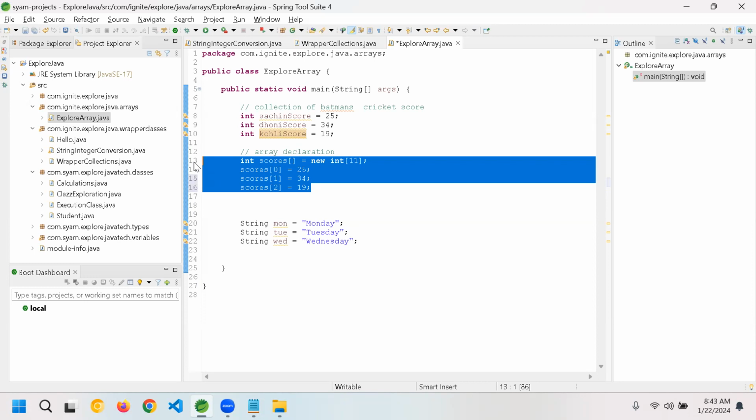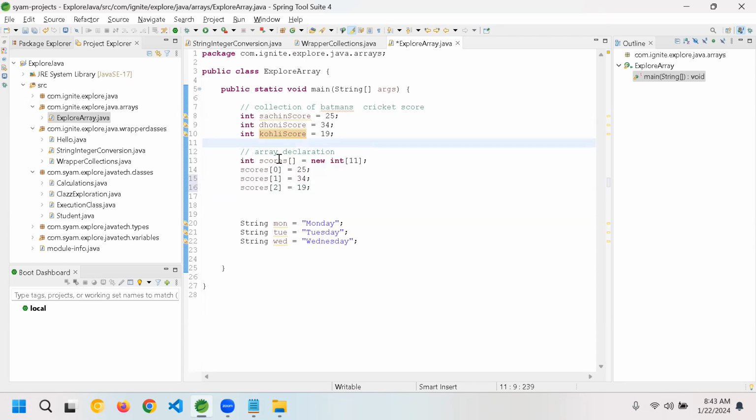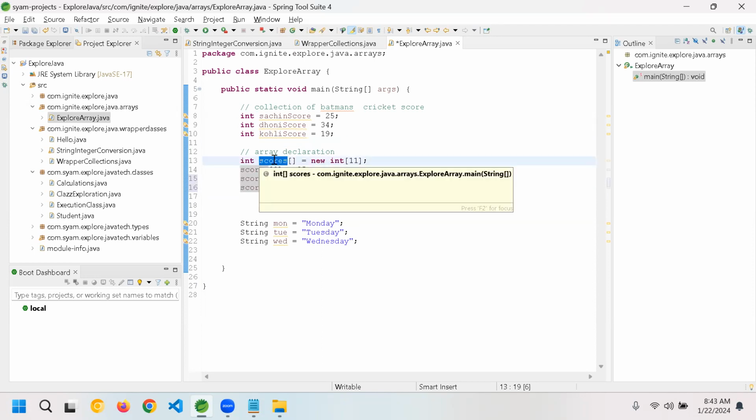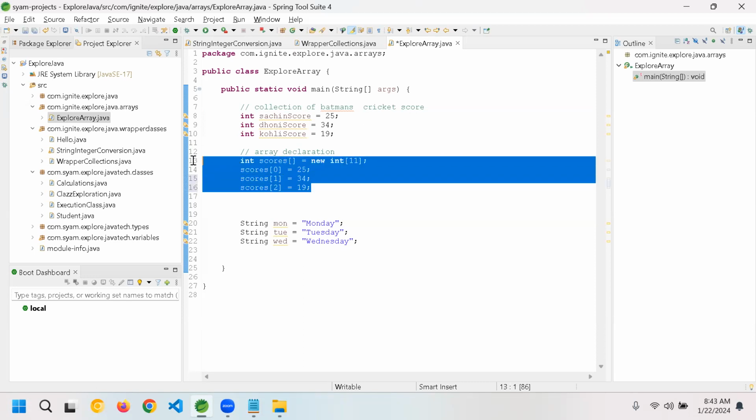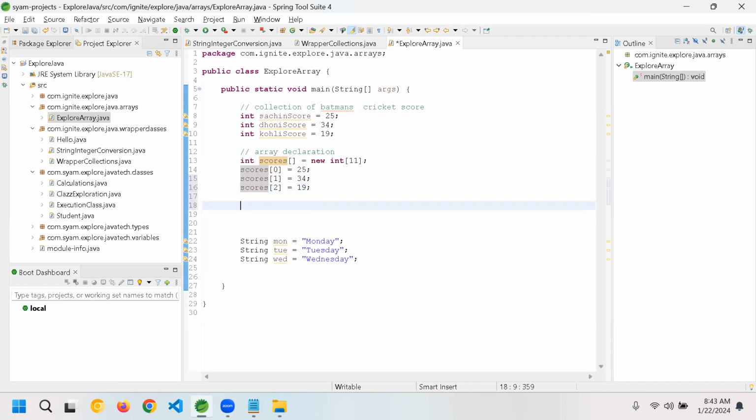That's what is in our mind, right? See, what is the purpose of an array? An array wants to hold multiple values, correct? Instead of multiple variables, I want to have only one variable. That variable will hold multiple values. That is the purpose of it. Correct, guys? Now, this is where your magic comes into the picture.